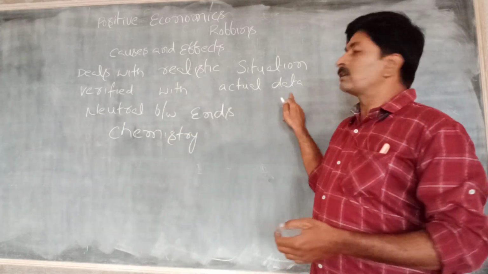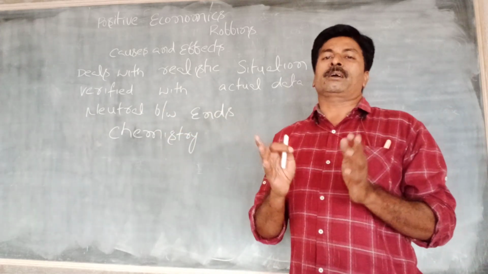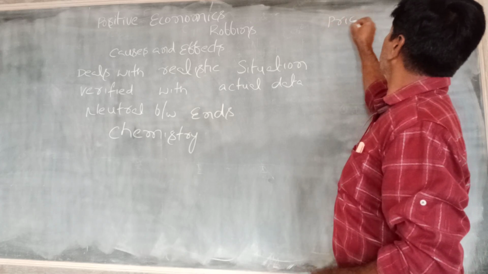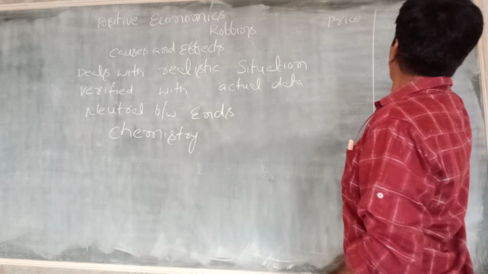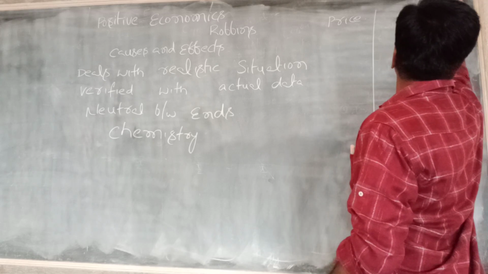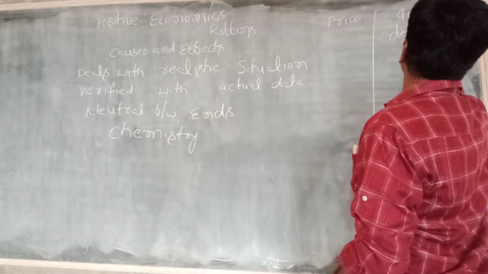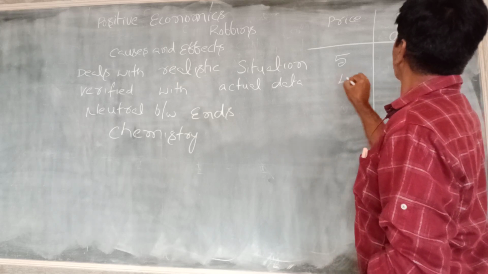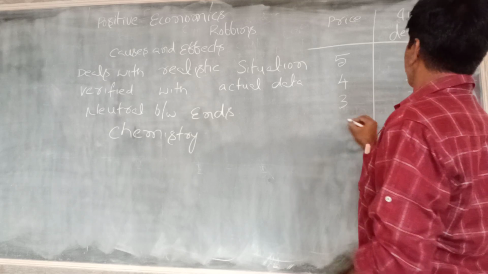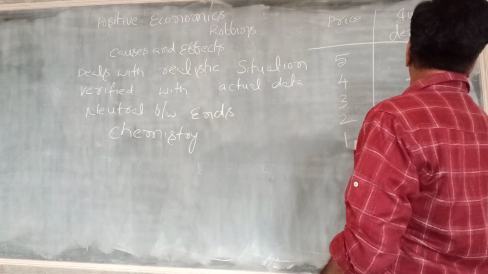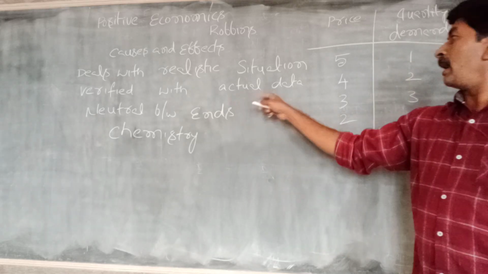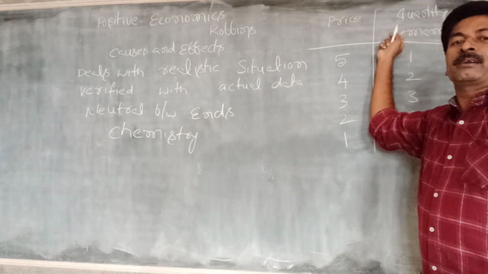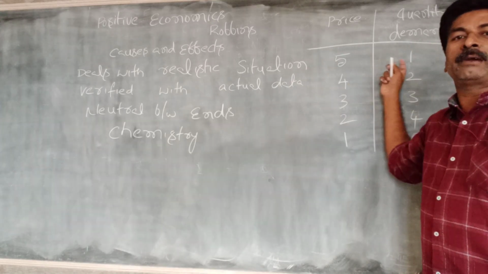It is also verified with actual data. For example, here we are observing the price of the good and the quantity demanded. At a price of 5 rupees, the quantity demanded is one commodity.